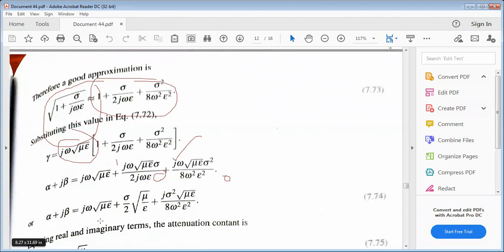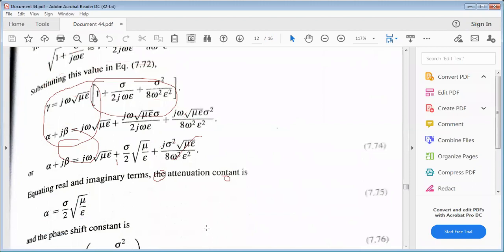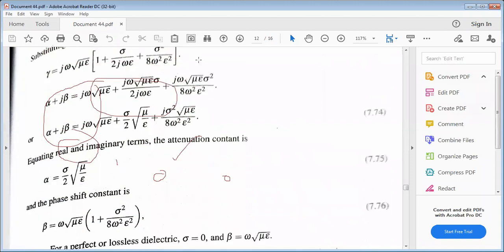So now equating real and imaginary terms on both sides. Alpha plus j beta equal to this term. From this, alpha equal to sigma by 2 into square root of mu by epsilon, and beta equal to omega into root over mu epsilon plus sigma square mu epsilon by 8 omega square epsilon square. Equating the real and imaginary terms, we get the alpha value and beta value.